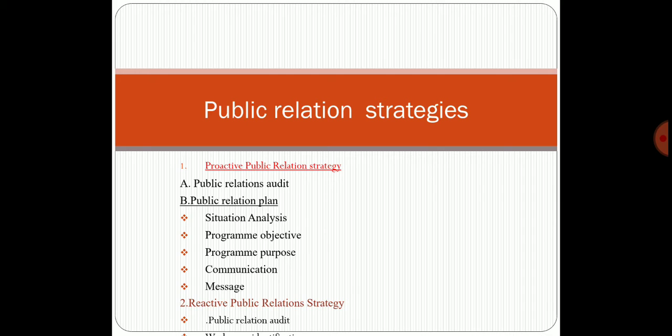Indirectly they are communicating to customers regarding alcohol. These are the components we can see in public relation plans.